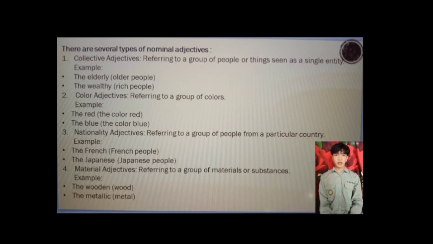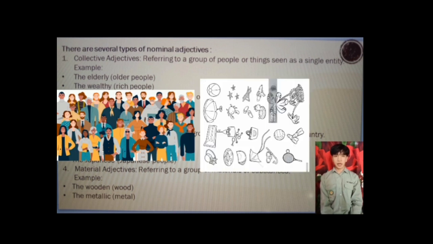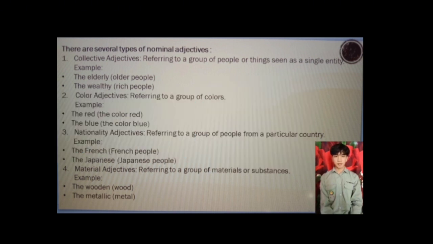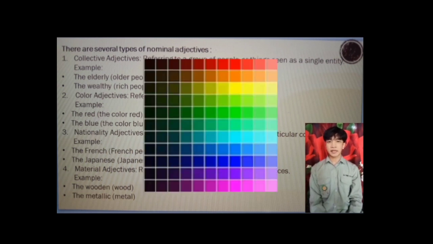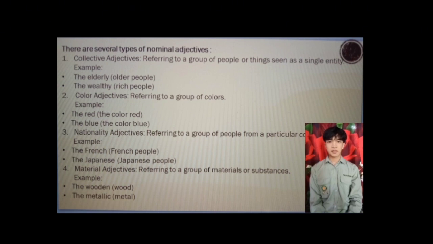Alright, there are several types of nominal adjectives. The first is collective adjectives, referring to a group of people or things seen as a single entity. For example, the elderly, or older people. The second example is the wealthy, or rich people. The second type is color adjectives, referring to a group of colors. For example, the red, it means the color red. And the second example is the blue, it means the color blue.